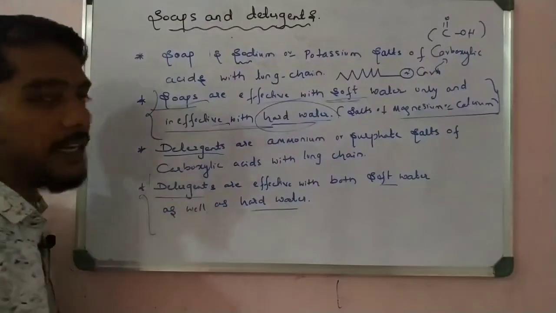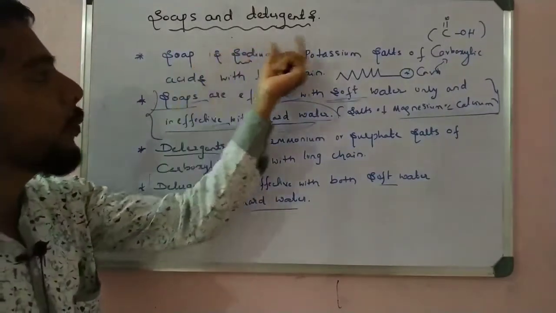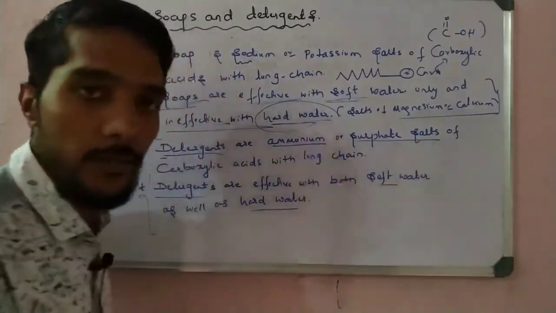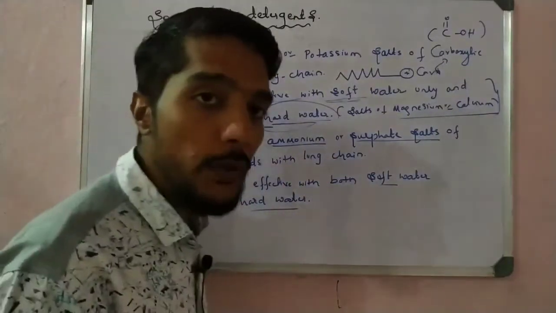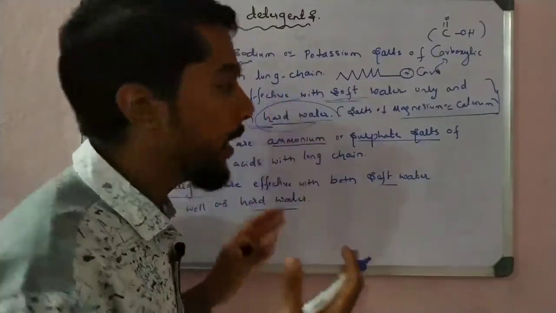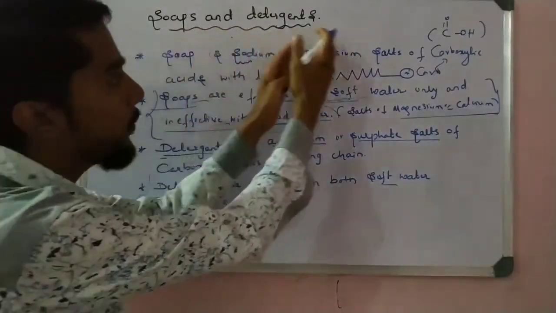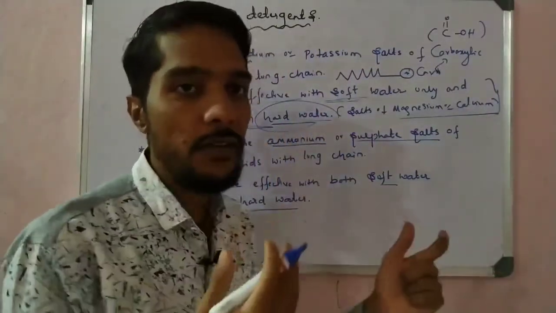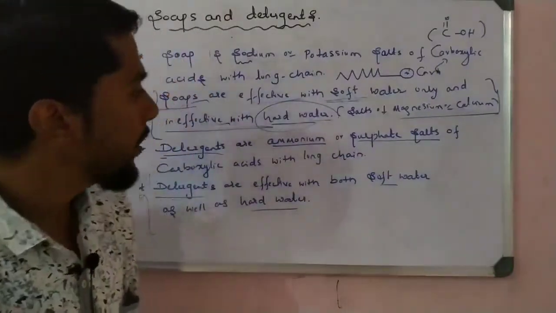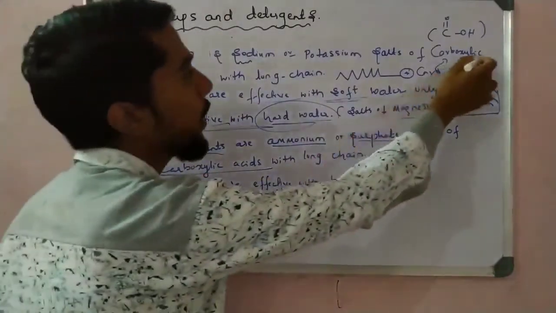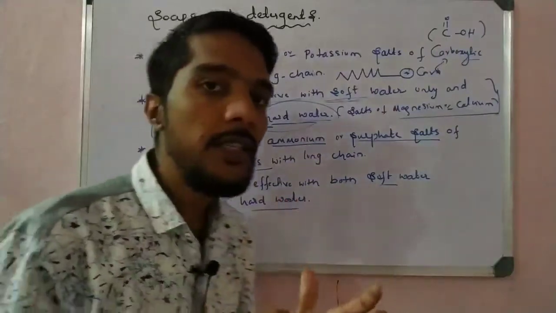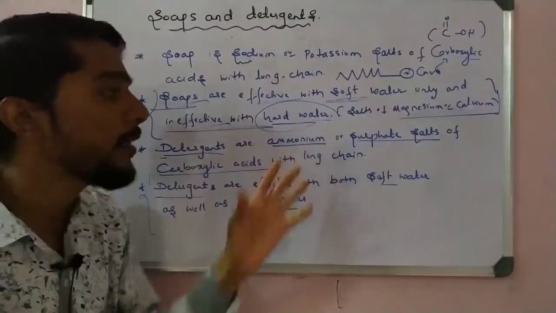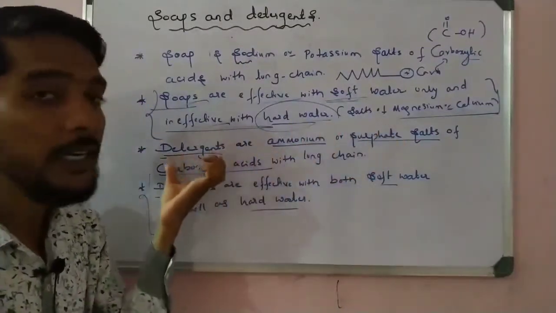Detergents are slightly different chemicals. Soap has sodium or potassium, but detergent has ammonium or sulfate salt. That is the difference. In the examination, write the differences between soap and detergent. Make two columns. In one column, soap is sodium and potassium salt, and in the second column, detergent is ammonium and sulfate salt. That is one difference, a difference in the chemical content, but the carboxylic acid is the same. Both have carboxylic acid, but the difference is sodium, potassium in soap, and ammonium and sulfate salt in detergent.